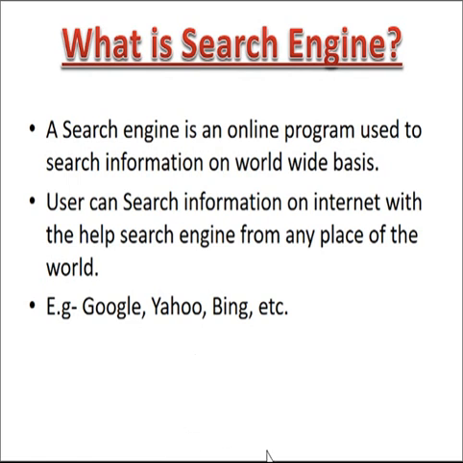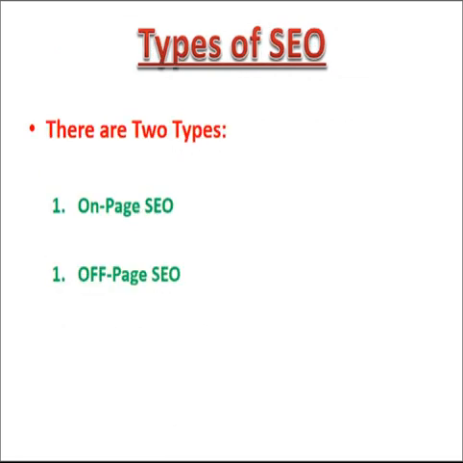Next, there are some types of SEO. The first type is on page SEO, on page search engine optimization, and the second one is off page. What is the exact difference between on page and off page? We will see one by one. First we will move towards on page.